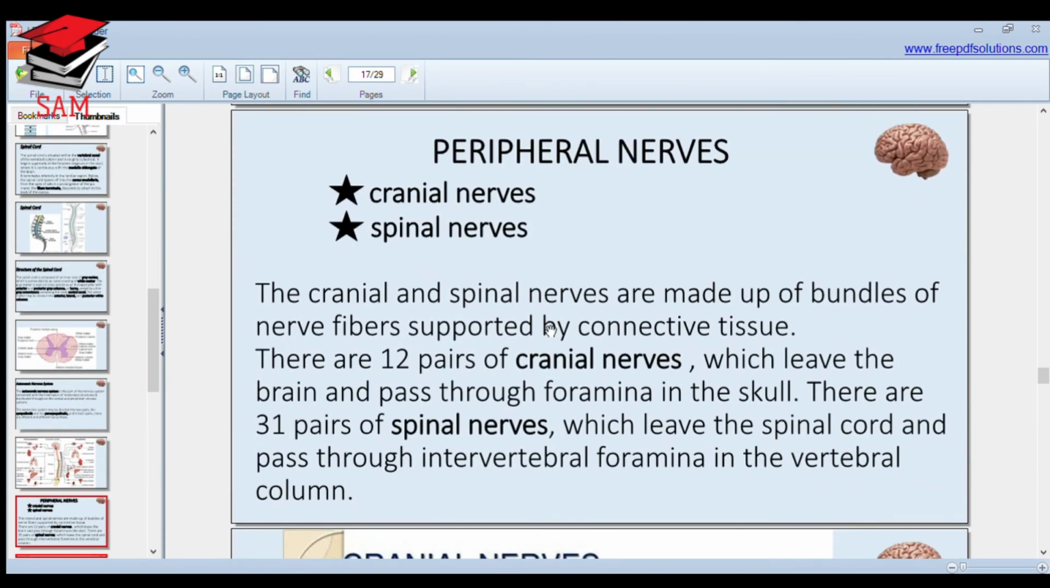Now, peripheral nerves. Peripheral nerves mostly consist of cranial nerves and spinal nerves. There are 12 pairs of cranial nerves which leave the brain and pass through foramina in the skull, and there are 31 pairs of spinal nerves which leave the spinal cord and pass through the intervertebral foramen. The intervertebral foramen is the foramen in between two vertebrae.